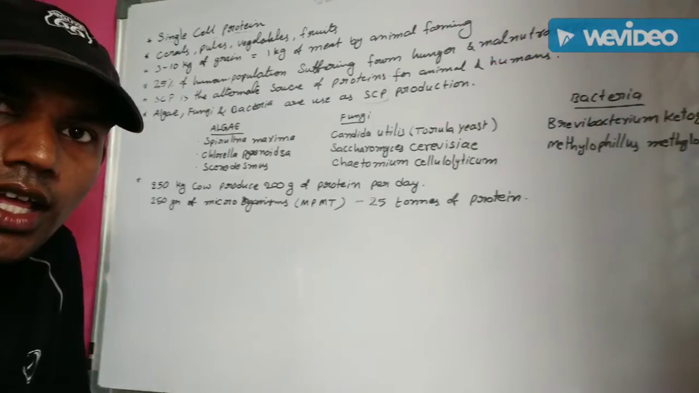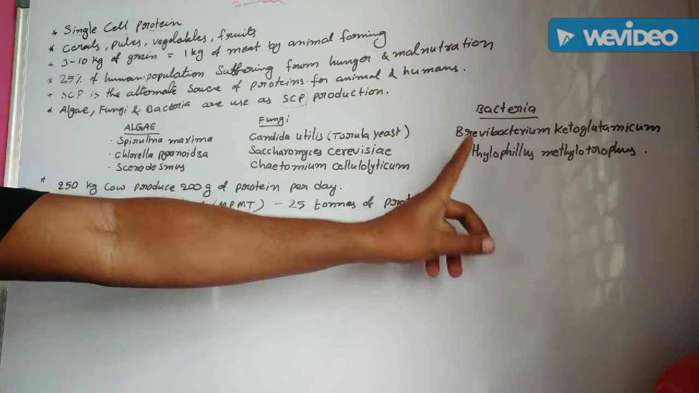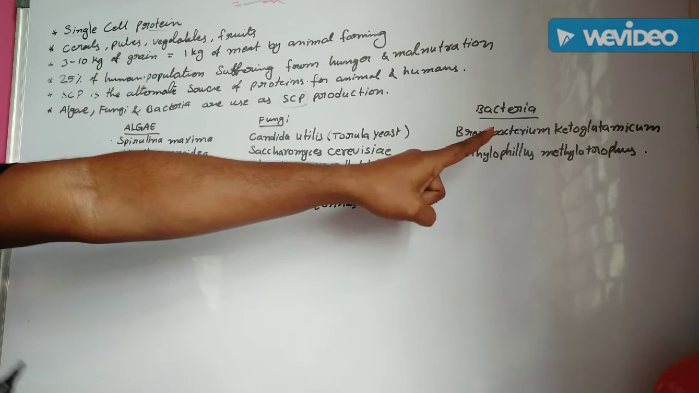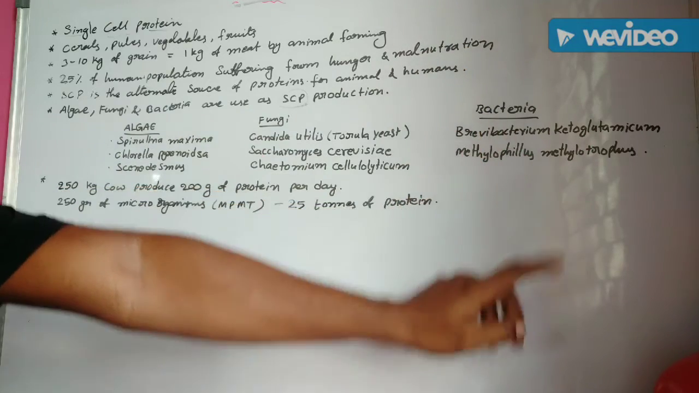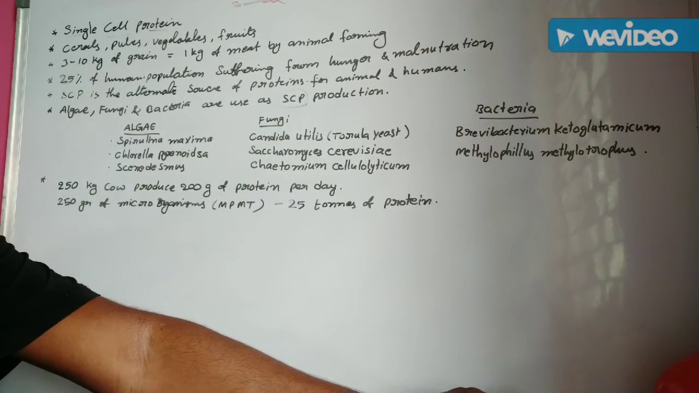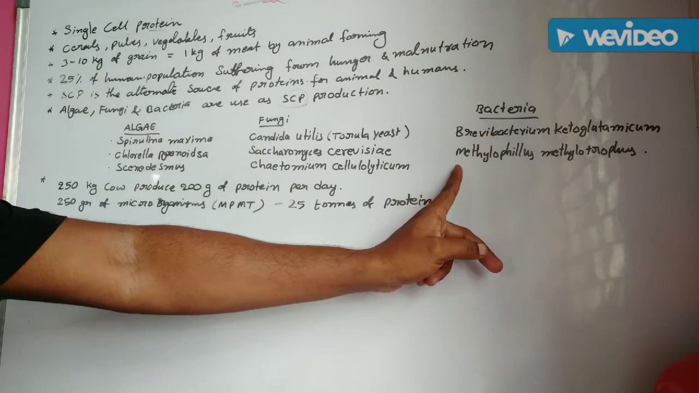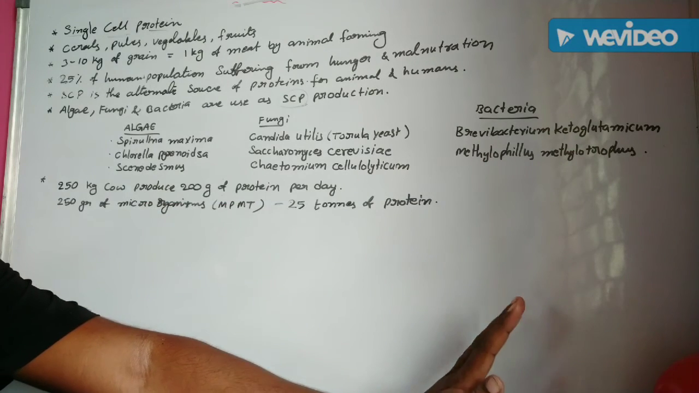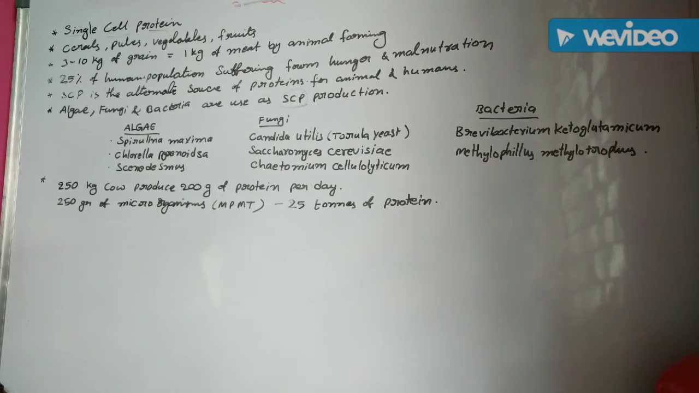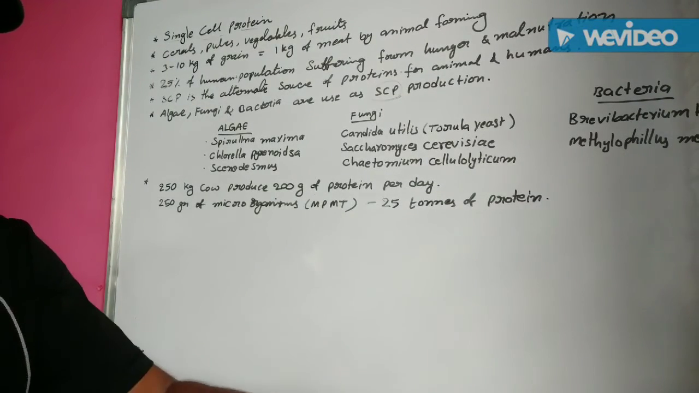Next, some bacterial organisms are also utilized for SCP production. What are they? Brevibacterium glutamicum. This bacterium is also used as an SCP organism, and Methylophilus methylotrophus. Methylophilus methylotrophus bacteria is also used for SCP production. So these algae, fungi and some bacteria are used as SCP.